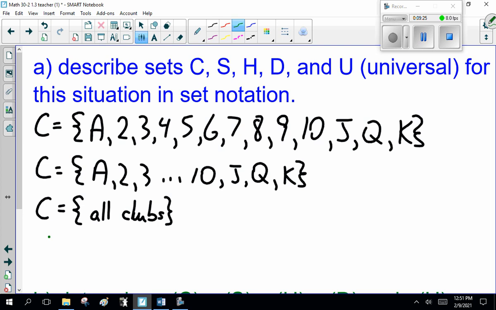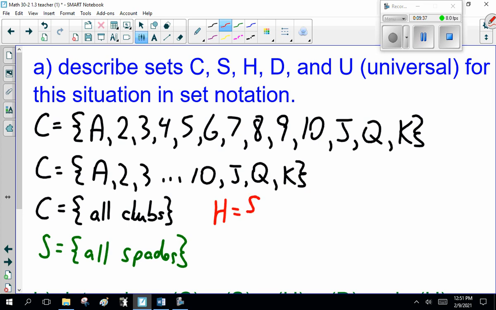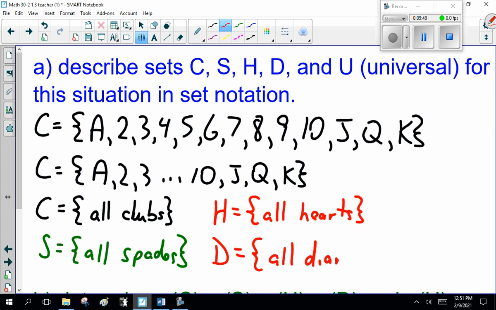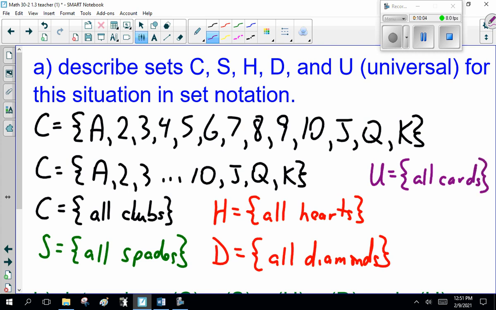Now, spades, economical with the energy, spades, hearts, and diamonds. And then the universal set is all cards. Notice I'm not going to list all 52 cards because I'm lazy. Okay.